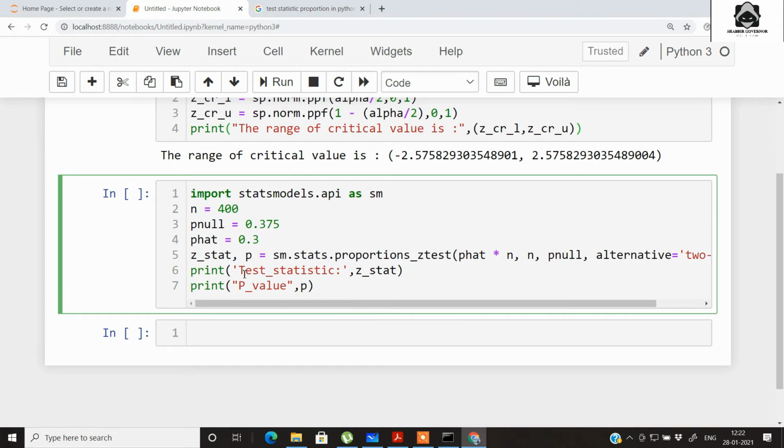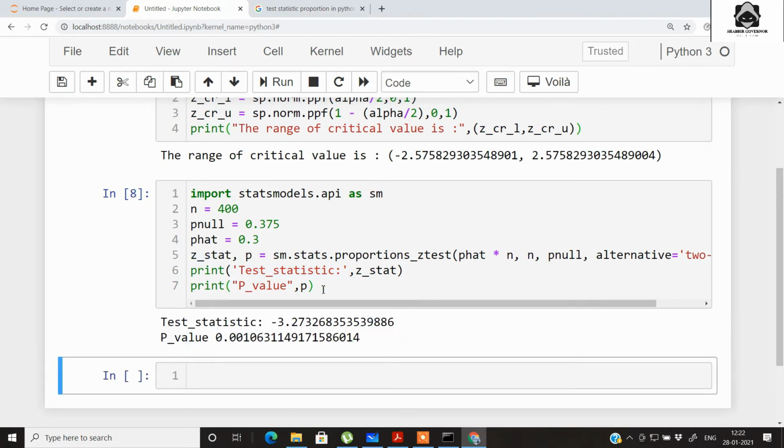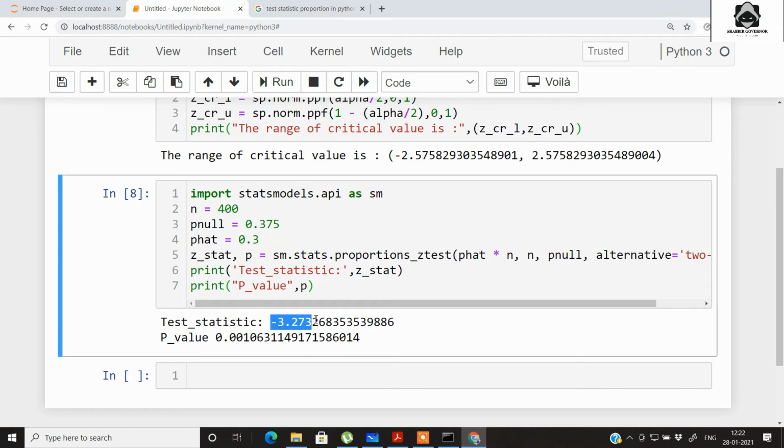Then we simply print the test statistic, because this gives us two values: one is the z-stat and the other is the p-value. So let's print it out. Here we get the test statistic as minus 3.273, something like that.